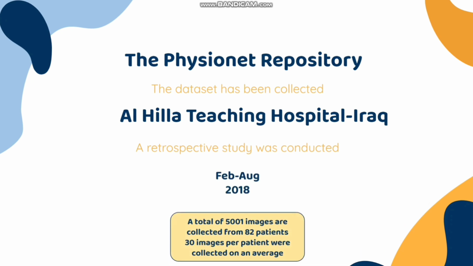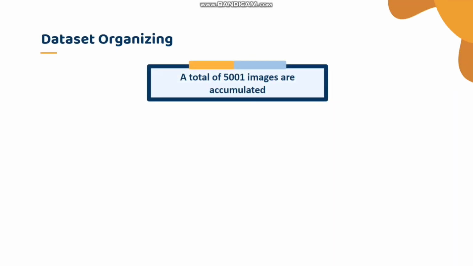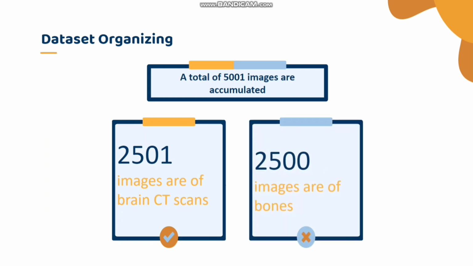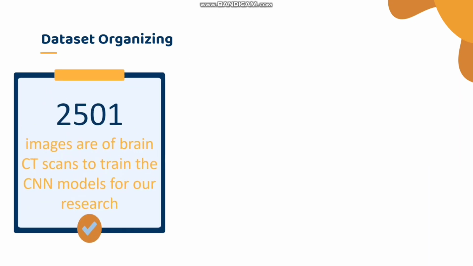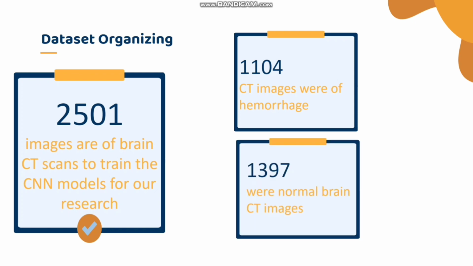From the study, a total of 5001 images are collected from 82 patients, which means 30 images per patient were collected on an average. Data organization. A total of 5001 images are accumulated, among which 2501 images are of brain CT scan and rest 2500 images are of bone. We discarded the bone images as we only need the images of brain CT scan to train the CNN model for our research, among which 1104 CT scans were of hemorrhage and 1397 were normal brain CT images.